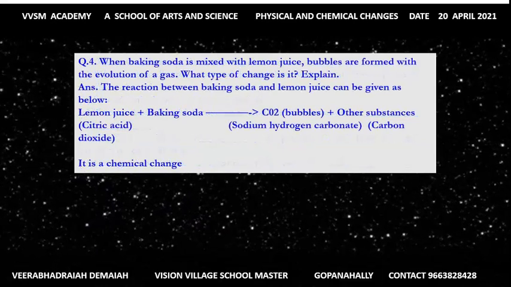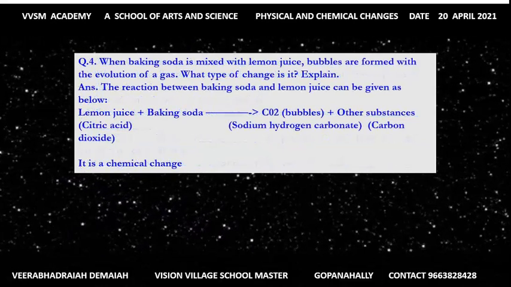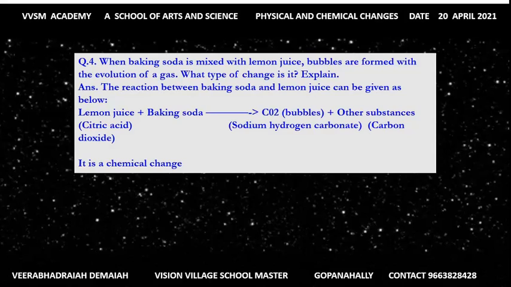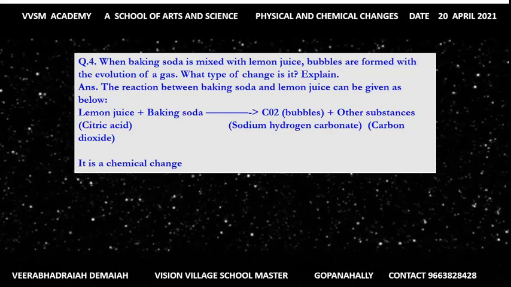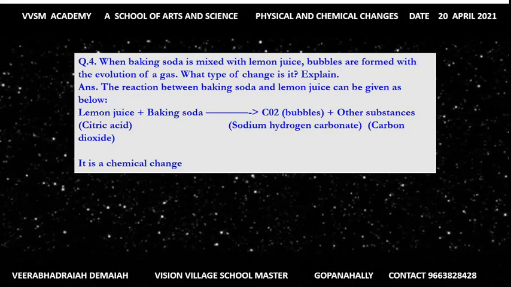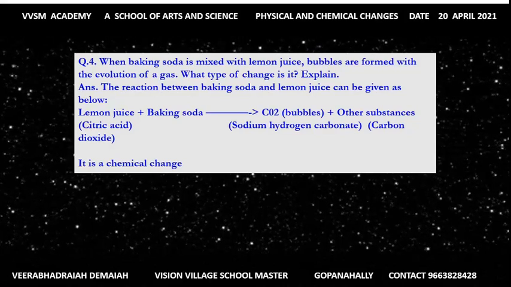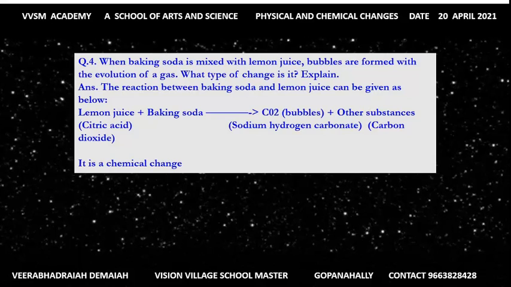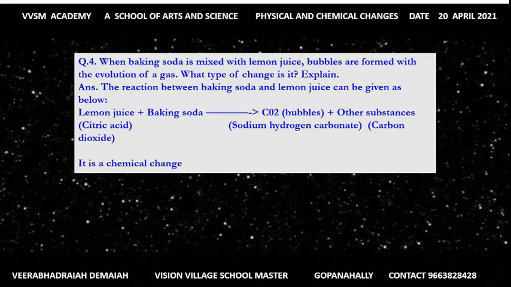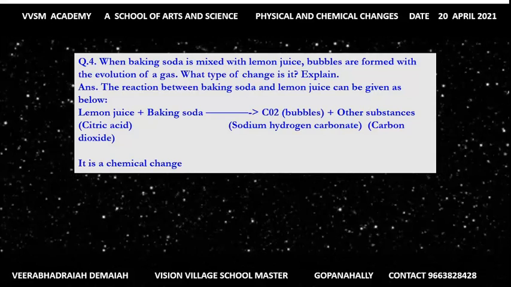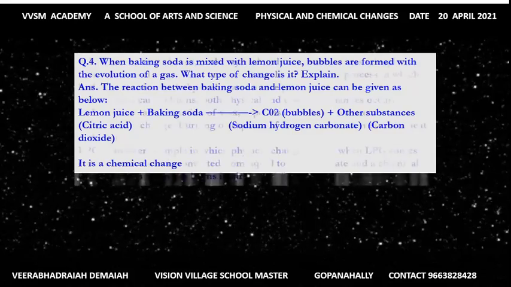When baking soda is mixed with lemon juice, bubbles are formed with the evolution of gas. What type of change is it? Explain. The reaction between baking soda and lemon juice can be given as below. Lemon juice plus baking soda gives bubbles of carbon dioxide and other substances. It is a chemical change.